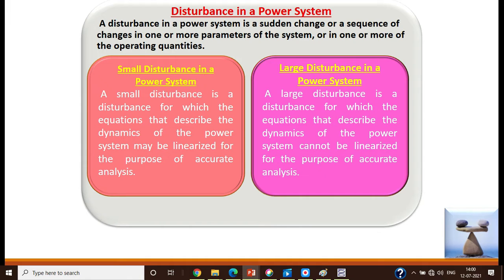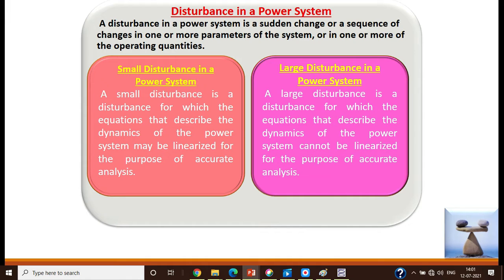That we'll see first. A disturbance in a power system is a sudden change or sequence of changes in one or more parameters of the system or in one or more of the operating quantities. That is, if an imbalance or any change or sequence of changes occurs in the power system, it changes the operating quantities: voltage, load angle delta, frequency, active power, reactive power. That is what we call the disturbance, which is causing the imbalance.